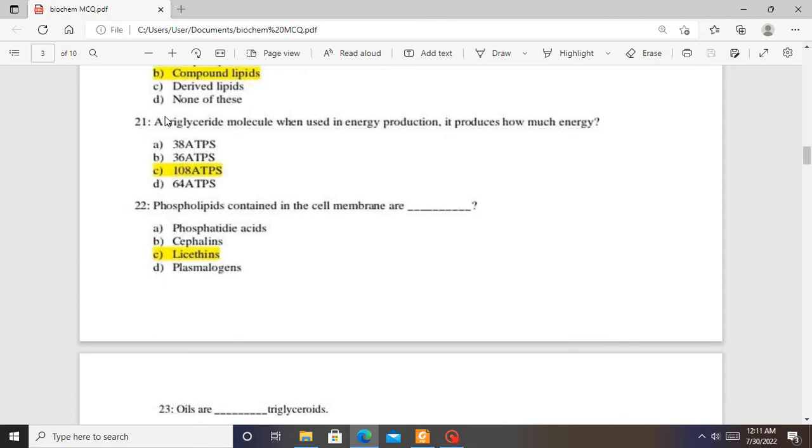21. A triglyceride molecule, when used in energy production, produces how much energy? So which of these numbers of ATPs will be equivalent to a triglyceride molecule? 38 no, 36 no, 108 is possible because it's made of 3 fatty acids which through beta oxidation can yield equivalent ATPs. 64 no. So the answer is C. 38 and 36 are equivalent for a glucose molecule. 64 can be equivalent for a diglyceride, but a triglyceride will be equivalent to 108 ATP molecules.